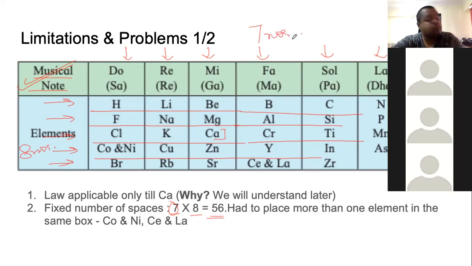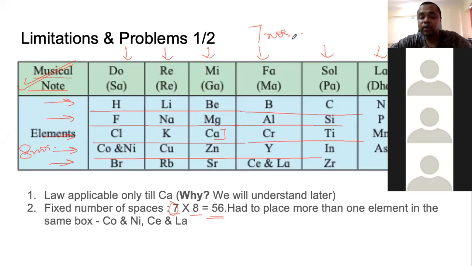And we know with simple mathematics, if there is a table with 7 columns and 8 rows, there will be 7 into 8, 56 places. And only 56 places, not more, not less. But by this time, when this scientist was working, there were more than 56 elements already discovered.